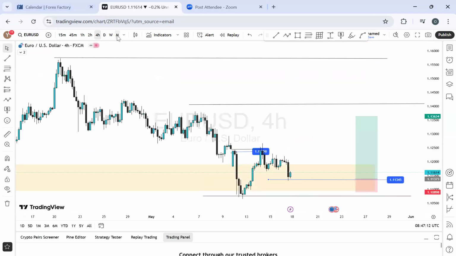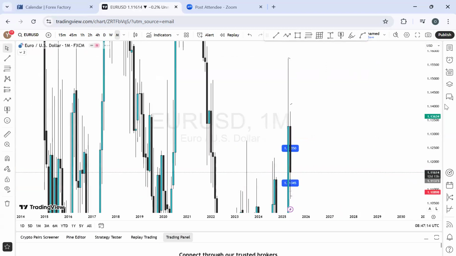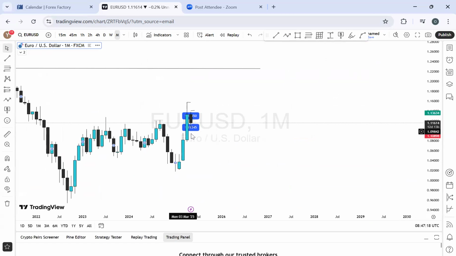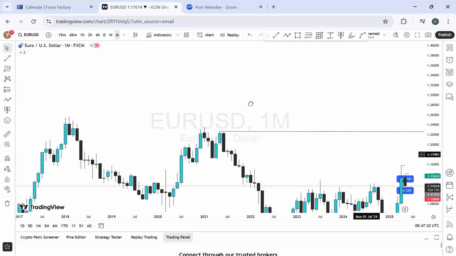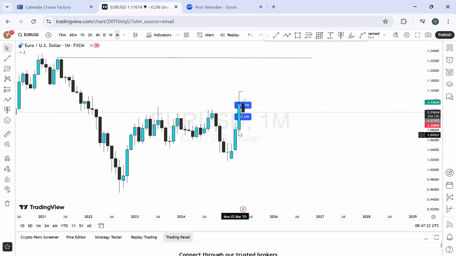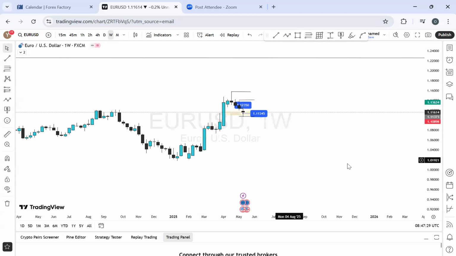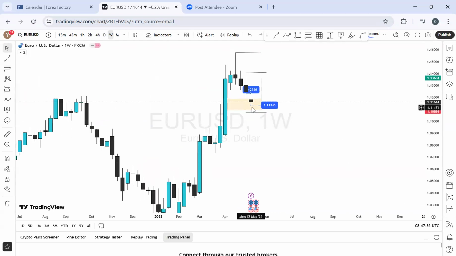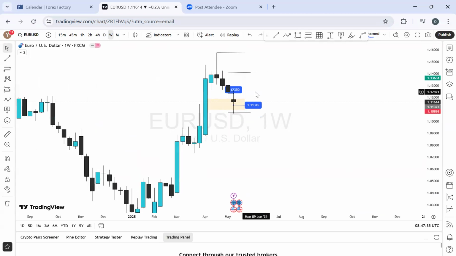We have the Euro US dollar starting from the monthly time frame. We've seen what this market has done over time. For this month, it's been bearish so far. So basically, we have a bearish momentum for this week currently going on the weekly time frame analysis. For the past 4-5 weeks now, we've been having a bearish momentum right here.